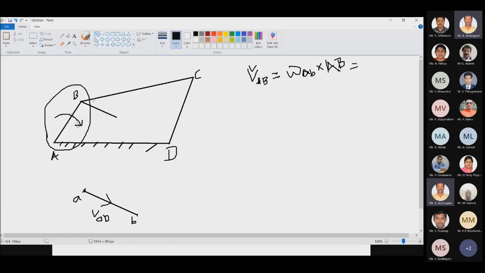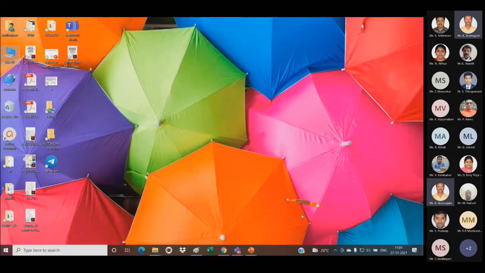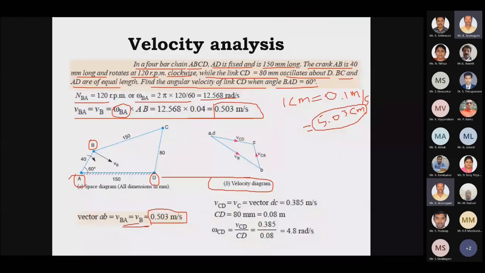Then after that, for the link BC and link CD, I don't know the magnitude of that velocity. Already we studied in force, which has to be represented with its magnitude, direction, and point of application.